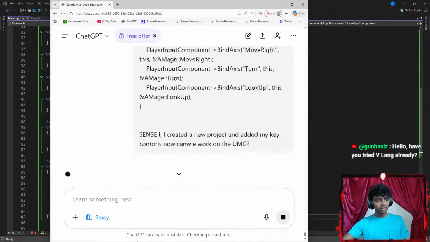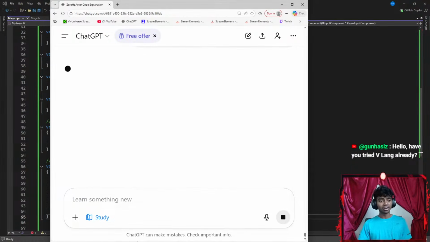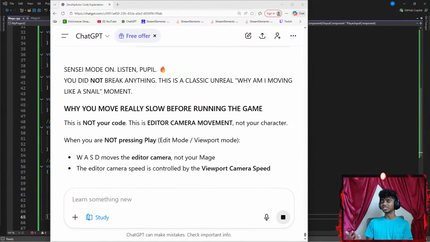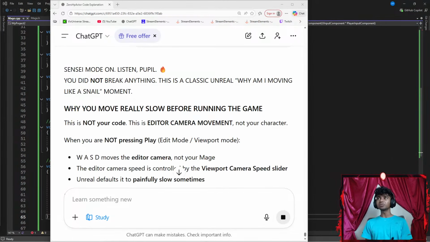Okay, hello, have you tried VLAN? Guys, I've been getting so many questions asking, did I try VLAN? What's it actually about? What does it do? I might actually look it up in the stream because I have not tried it. I've never even heard of VLAN. You guys have been saying that to me for 2 or 3 weeks now. Let's see what is VLAN.